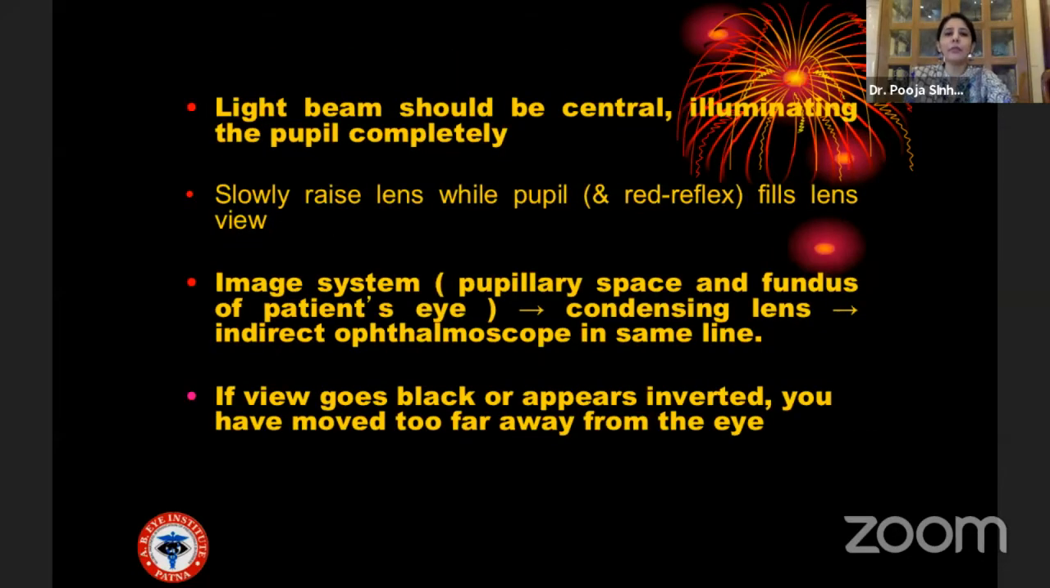The light beam has to be central, illuminating the beam completely. Then you move the lens in position and slowly raise the lens while the pupil and the red reflex fills the lens view. This line is very important. The image system, that is the pupillary space and the fundus of the patient's eye, your condensing lens, and the indirect ophthalmoscope always have to be in the same line. If the view goes black or it appears inverted, you have moved too far away from the eye.